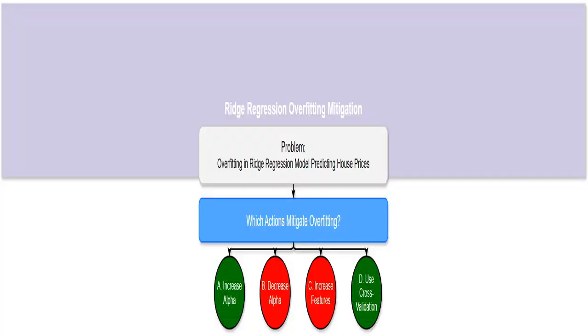I'm tackling the challenge of overfitting in a ridge regression model. Overfitting happens when your model learns the training data too well, performing great on that data but poorly on new, unseen data. Ridge regression, a type of linear regression, helps address this by adding a penalty to the model's complexity, preventing it from fitting the training data too closely. We'll see how we can fine-tune this to get the best results.